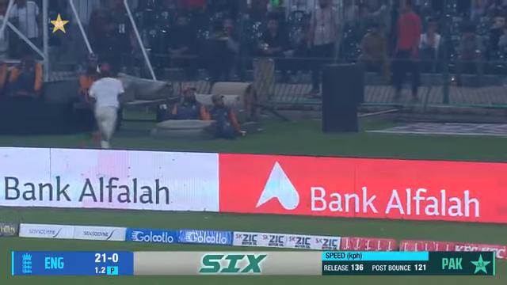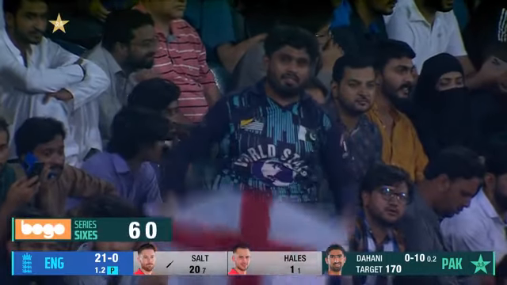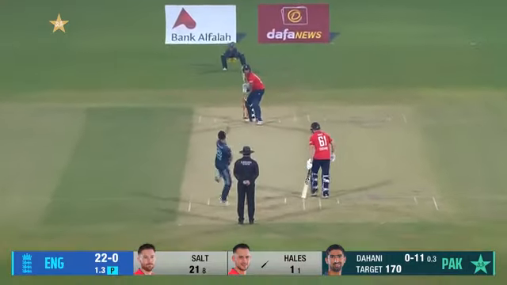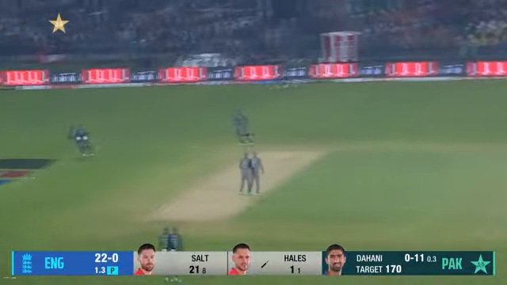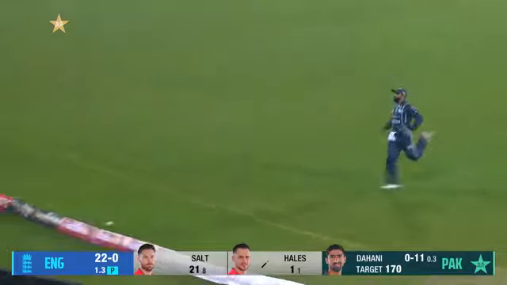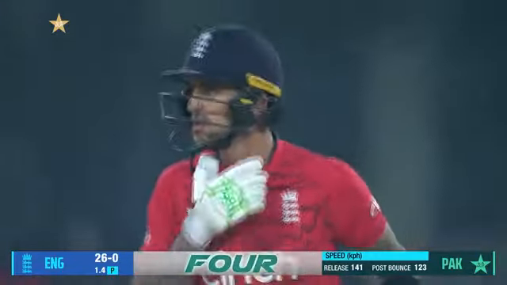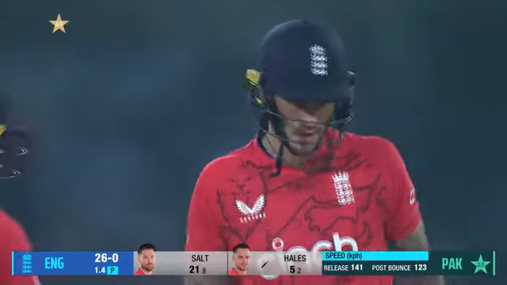That's going to go over the rope, over the fence, run away to the edge of the field for the first 6 of the innings. Dahani straying in line and length and suitably punished. Oh, that's both timed and placed. That's all you need. Find that gap like that. 2 classic shots now from Alex Hales.